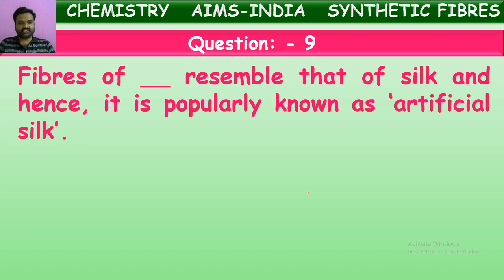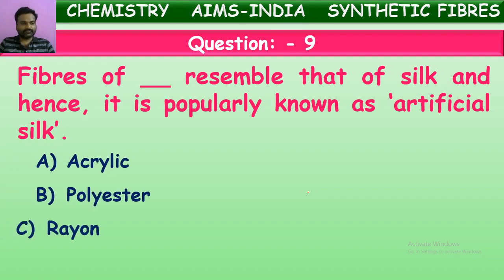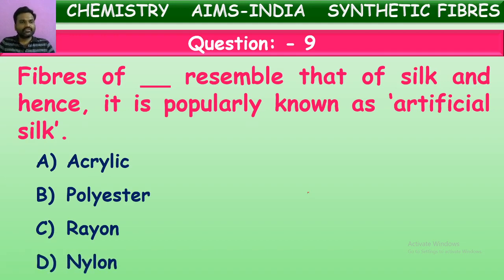Fibers of dash resemble silk, and hence it is popularly known as artificial silk. So which fiber is called artificial silk? Can you guess? Is it acrylic, polyester, rayon, or nylon? Which is the correct answer? They are asking to find the fiber which resembles silk and is also called artificial silk. What is that? You can give the answer immediately. Good. It is rayon. Rayon is the correct answer.